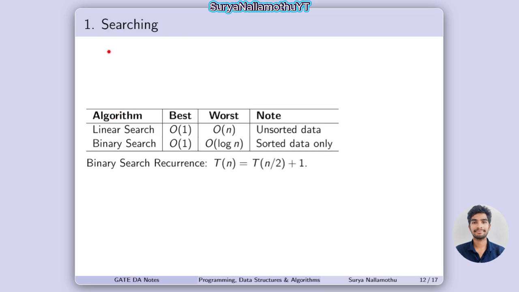And these are the searching algorithms. We know linear search and binary search. The best case is O of 1 for both linear and binary. The worst case for linear search is O of n, and this is used for unsorted data. Binary search is used for sorted data only. Here is the search recurrence formula: T of n is equal to T of n by 2 plus 1.